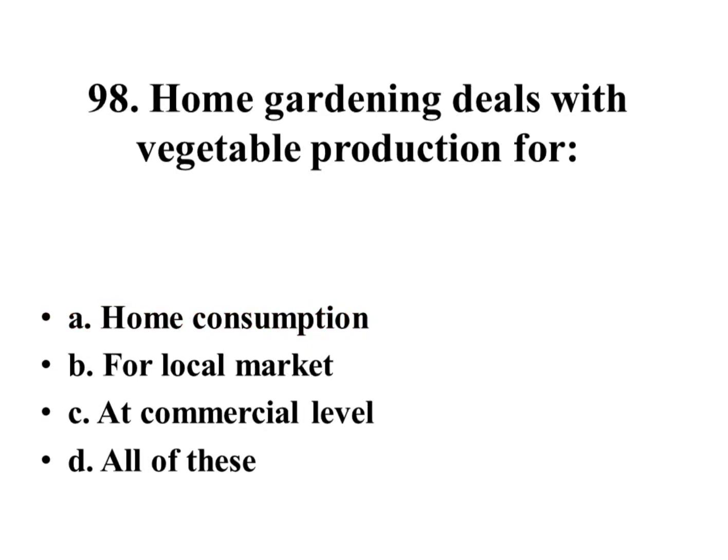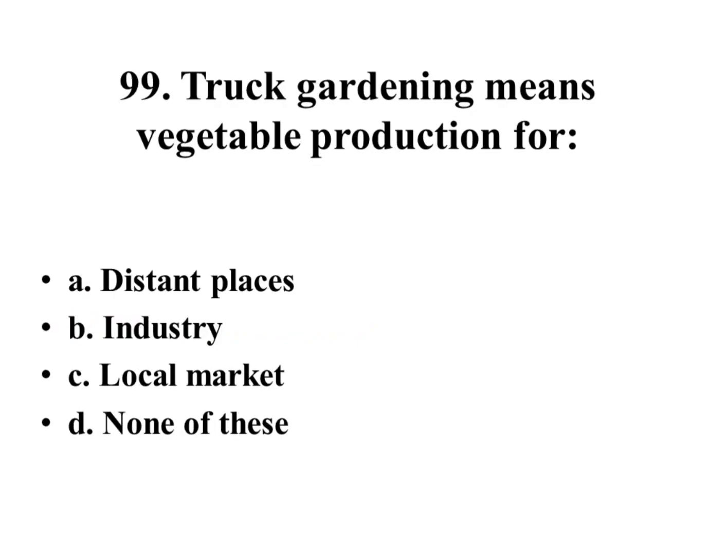Home gardening deals with vegetable production for home consumption, for local market, at commercial level, all of these. Right answer is home consumption. Truck gardening means vegetable production for distant places, industry, local market, none of these.